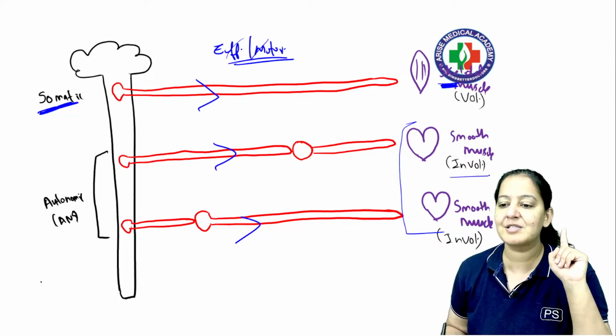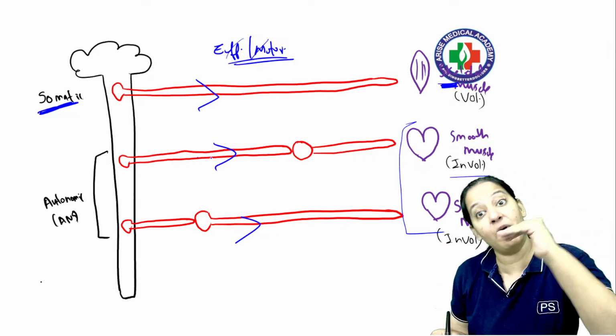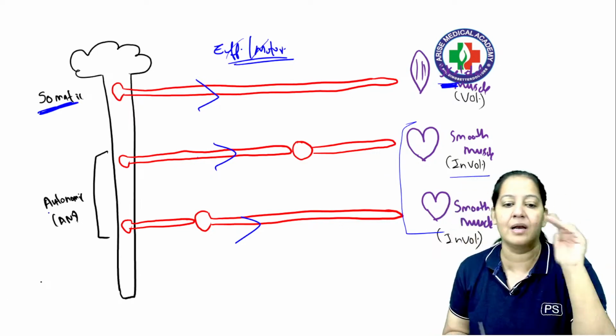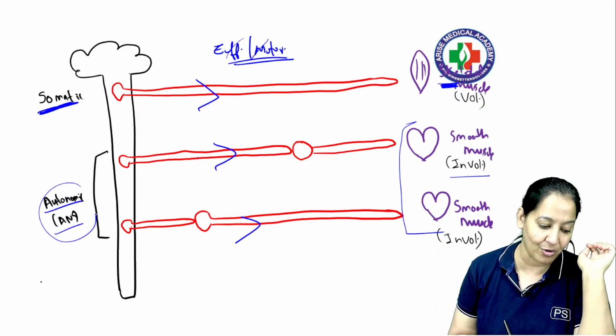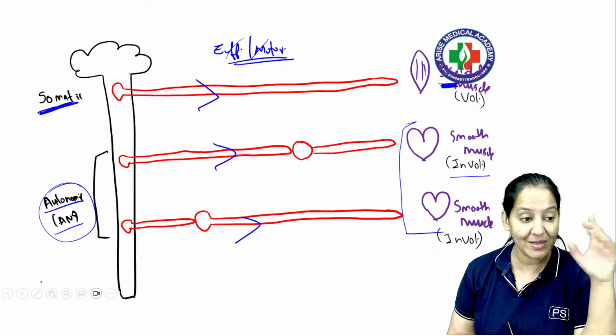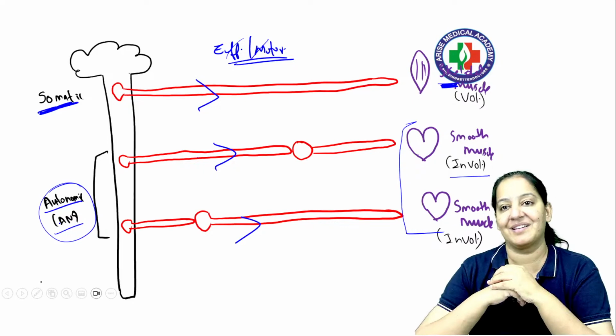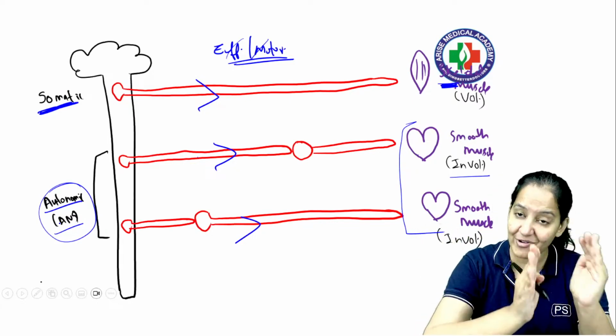The involuntary muscles are smooth muscle. The nerves supplying the involuntary muscle, that is smooth muscle, are known as autonomic. So currently we are dealing with the autonomic nervous system. Students don't even have the concept of what autonomic is. First understand what the central nervous system is.